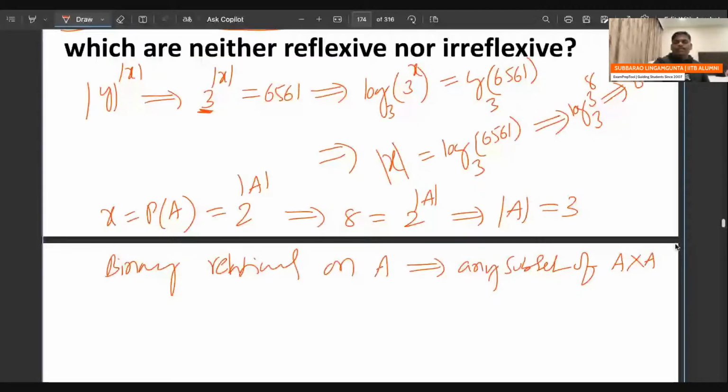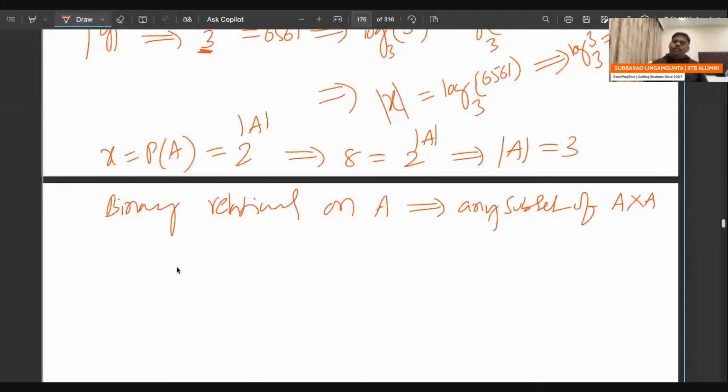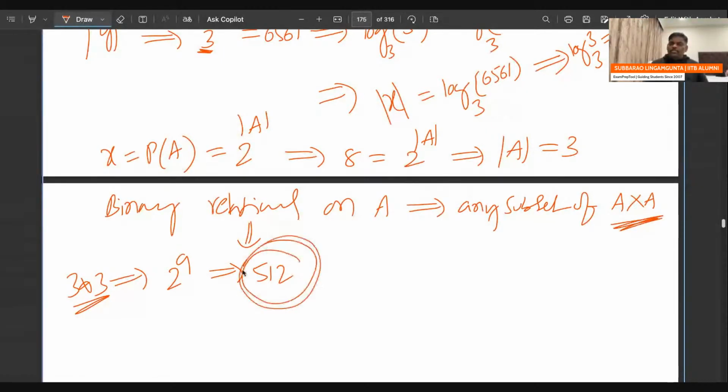A contains 3 elements, so 3 into 3 is 9. All subsets are possible, so the number of binary relations on A is 2 power 9, which is 512. Because 3 cross 3, the Cartesian product A cross A, has 9 elements, and any subset gives a relation. So binary relations on A is 512, remember.